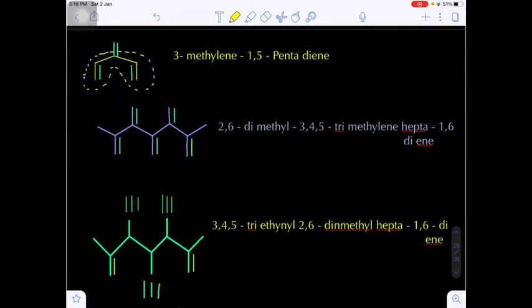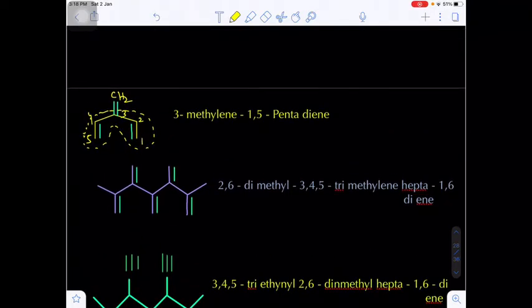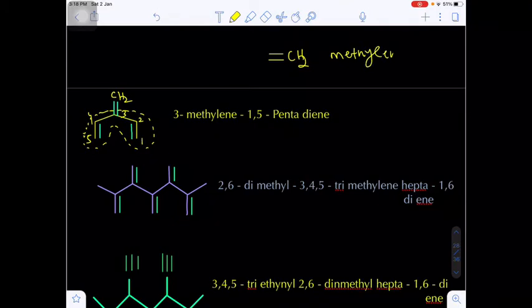If you give the numbering, the longest possible chain will be like this only. How many carbons are there here? 1, 2, 3, 4, 5. As you wish, you can give the number from left to right or right to left. So a maximum of 5 carbons will be present. Now what about this double bond? This is a double bond CH2. Just now I told you, if the double bond or triple bond is not included in the parent chain, then we have to give some special prefixes. Here the double bond CH2 group is known as methylene. So on the third position there is a methylene, that is, the double bond CH2.